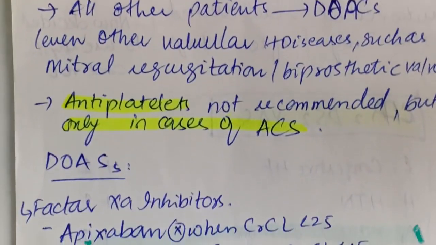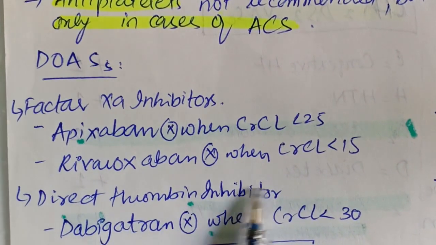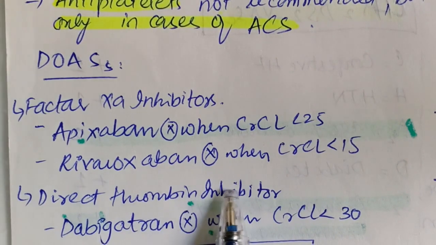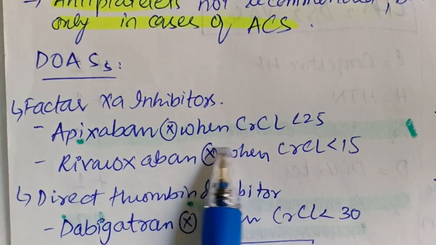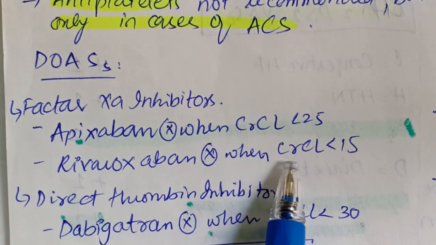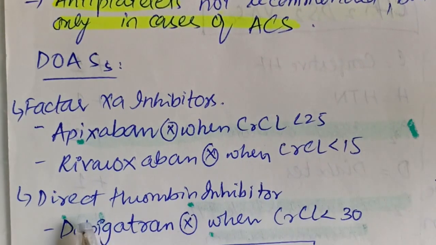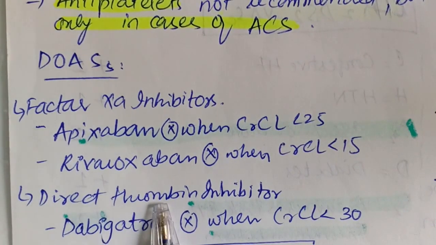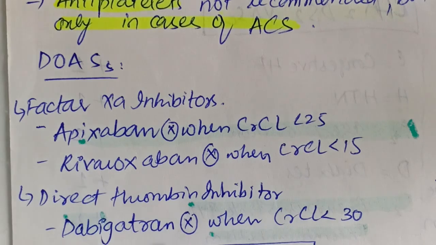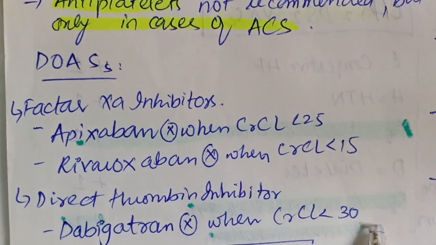Among the direct oral anticoagulants, we have factor Xa inhibitors, that is apixaban and rivaroxaban. Apixaban is contraindicated when creatinine clearance is less than 25. Rivaroxaban is contraindicated when creatinine clearance is less than 15. And now we have another drug, the direct thrombin inhibitor dabigatran, which is contraindicated when creatinine clearance is less than 30.